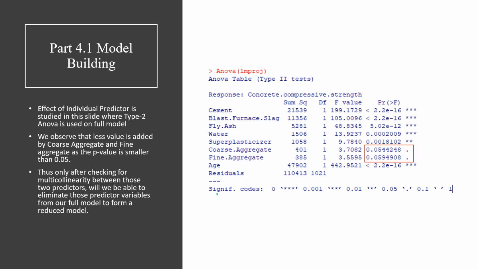In this slide, a type 2 ANOVA test is done on the full model, where we find that the coarse aggregate and fine aggregate have p-values which are greater than 0.05, and hence only after checking for multi-collinearity between those two predictors will we be able to eliminate the fine aggregate and coarse aggregate from our full model to form a reduced order model.